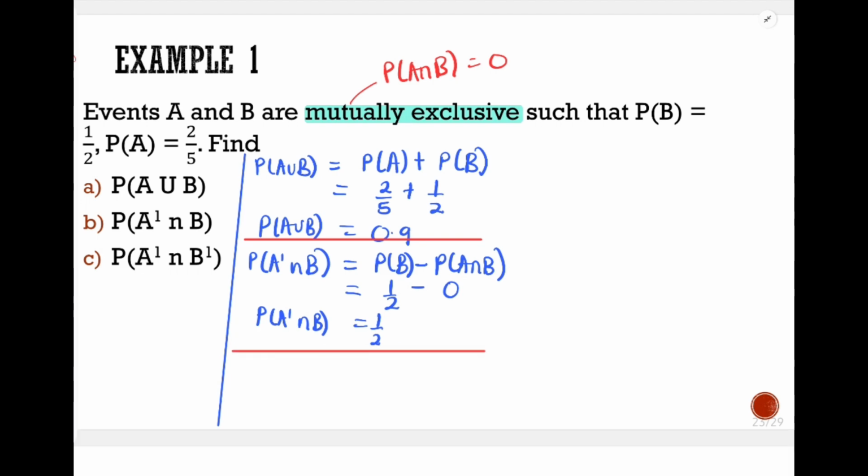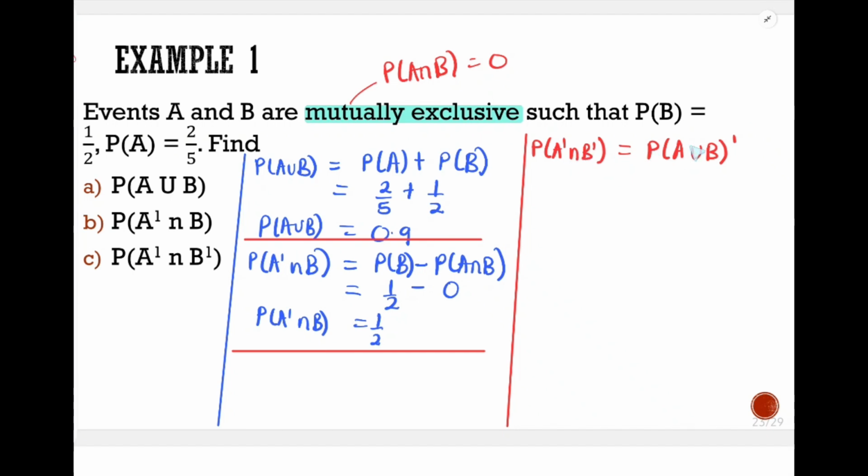Then part three wanted us to find probability of A complement intersection B complement. So from De Morgan's rules, we know that probability of A complement intersection B complement is actually equal to probability of A union B, complement. What we do is that we factor out the complement and the sign here.